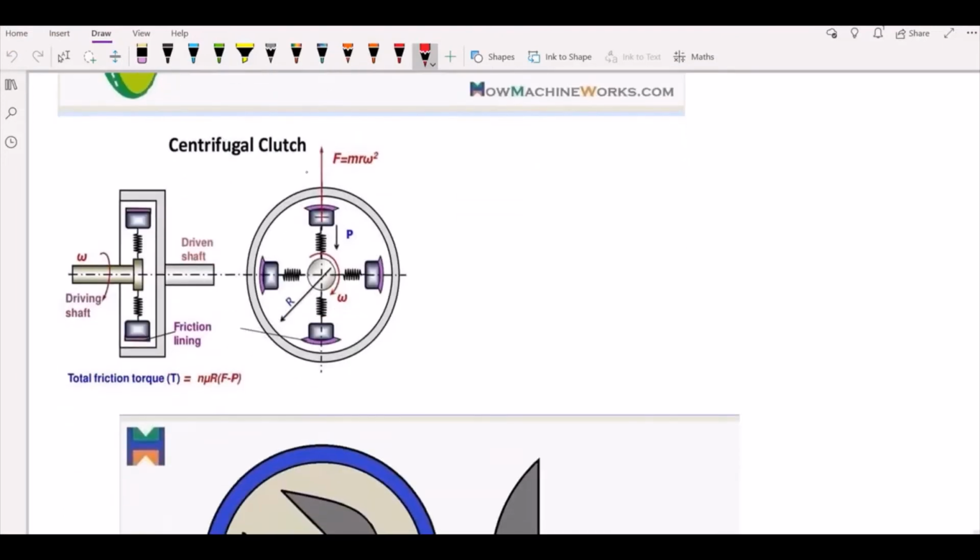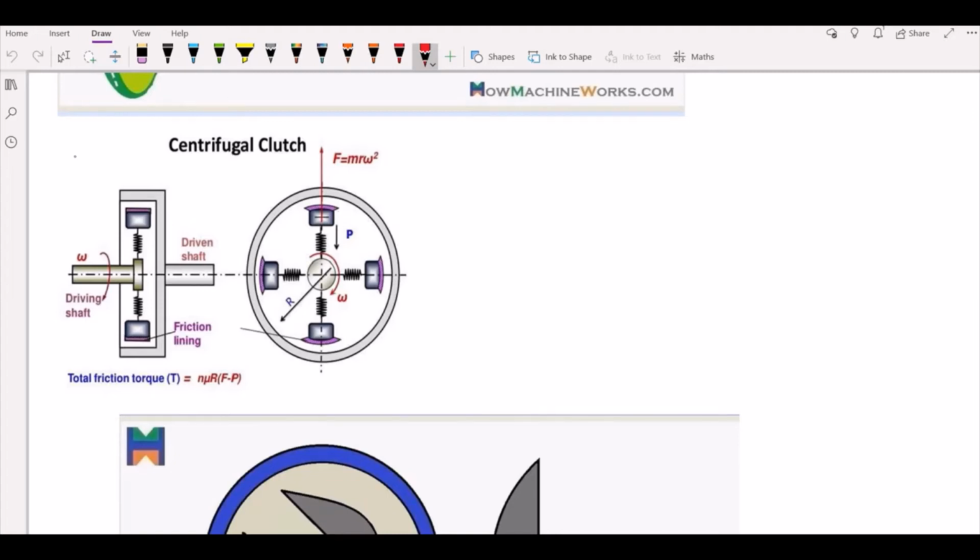So this is your centrifugal clutch figure, if you can observe over here. Due to the centrifugal force which is tending outwards, you get engagement and disengagement as the speed falls below or rises more.